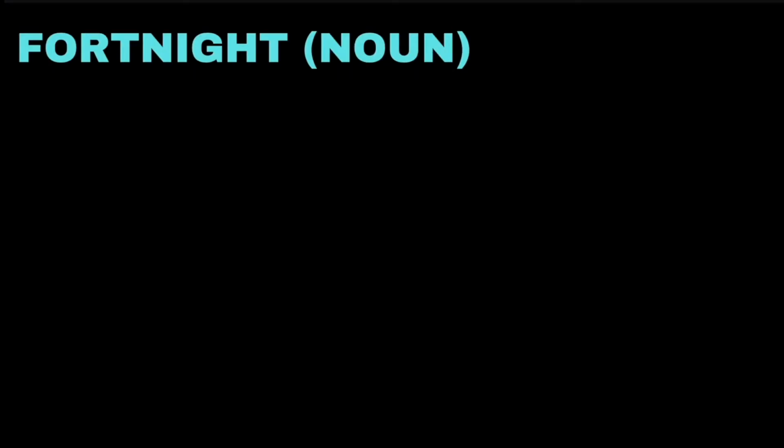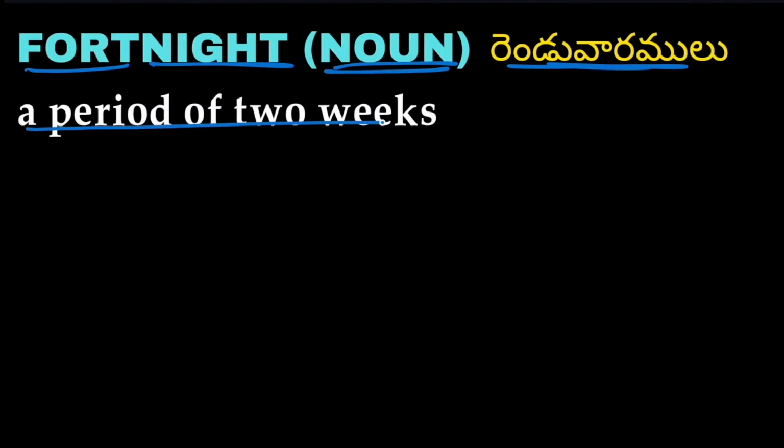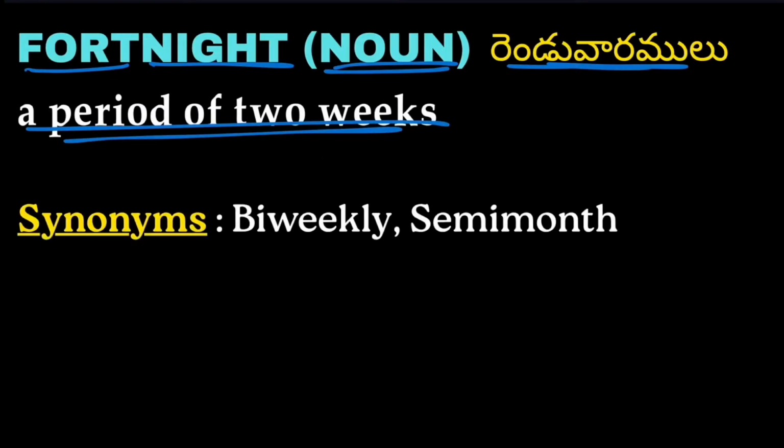Next word we have is fortnight. Fortnight is a noun, and fortnight means rendu vaaramulu. A period of 2 weeks is called a fortnight. Synonyms are bi-weekly. Bi in the sense 2, weekly in the sense week. So bi-weekly means 2 weeks, or a semi-month.